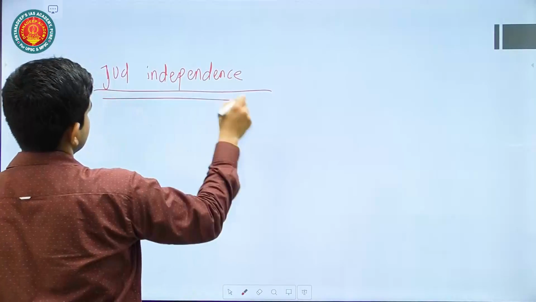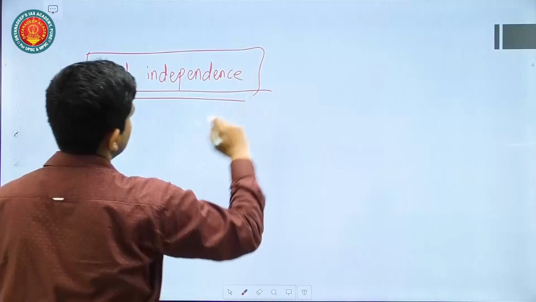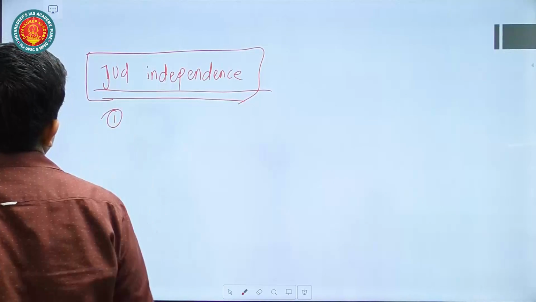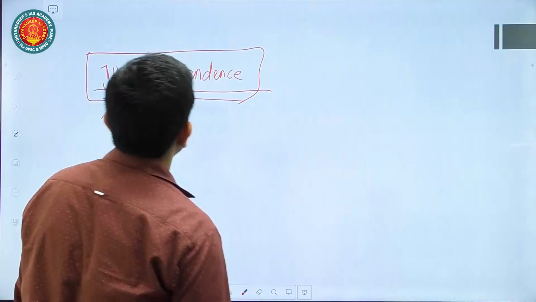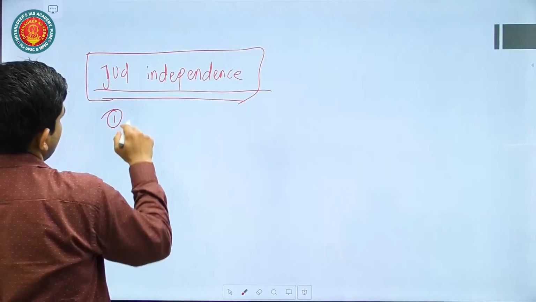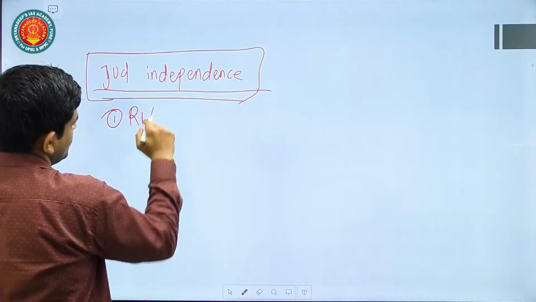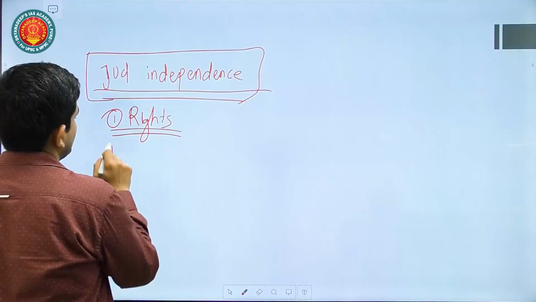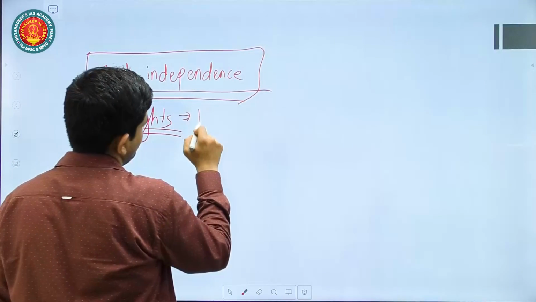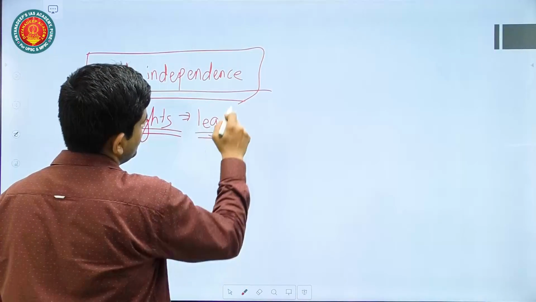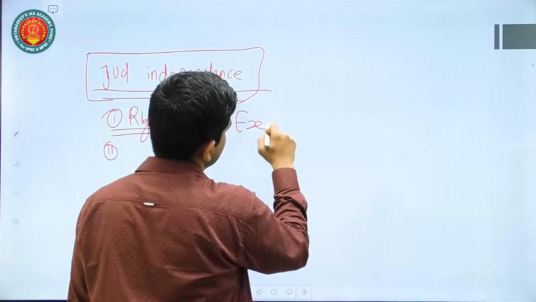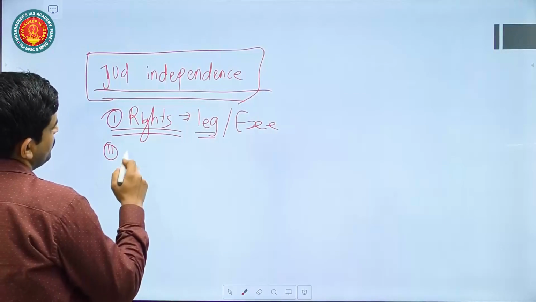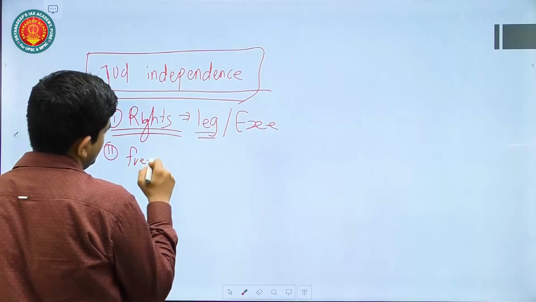Now we will see why it is very important. First, when there is judicial independence, you have your basic rights. Government will not have unbridled power, and the executive and legislature will be responsible to the judiciary. Second, there will be free and fair elections in that democracy.